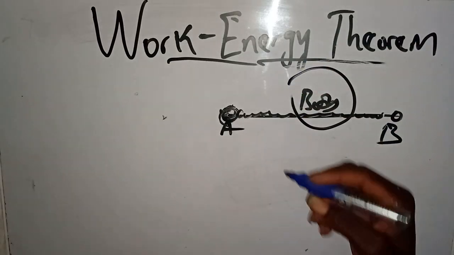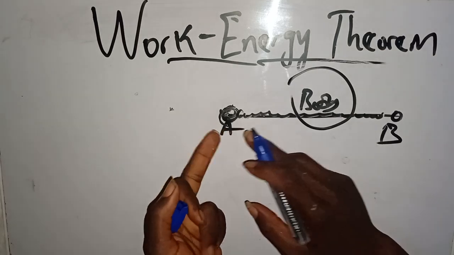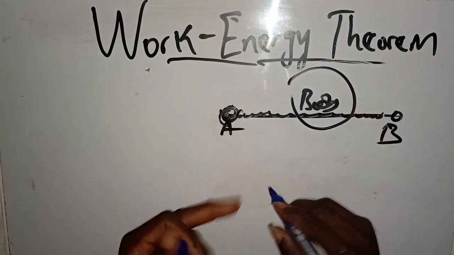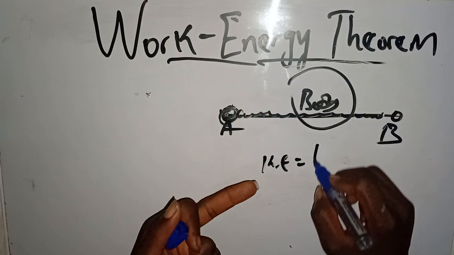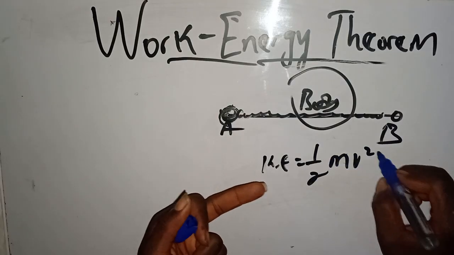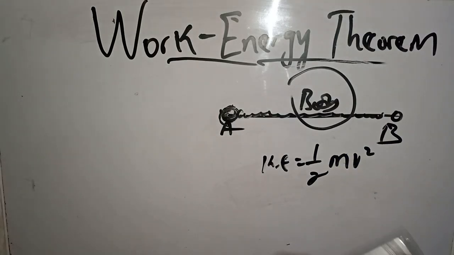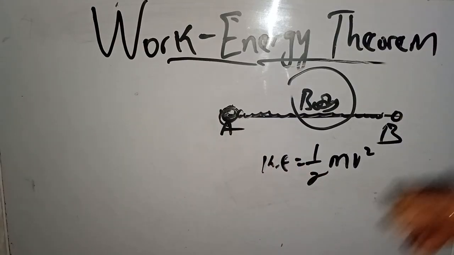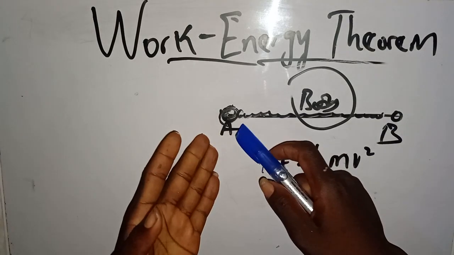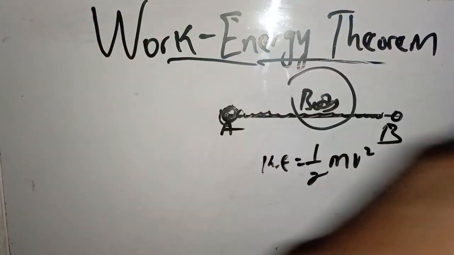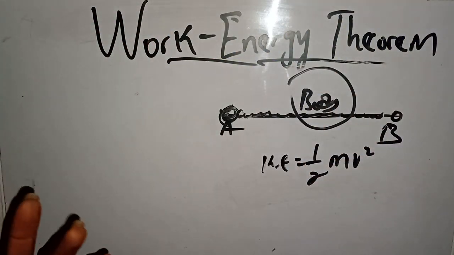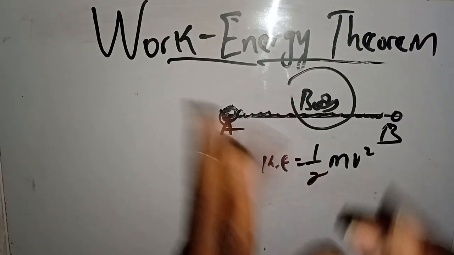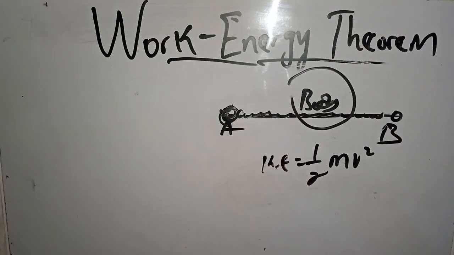Kinetic energy equals 1 over 2 mv squared. Because this v changes from 0 to something, or it may not be from rest but from one velocity to another between the 2 points, the kinetic energy changes.